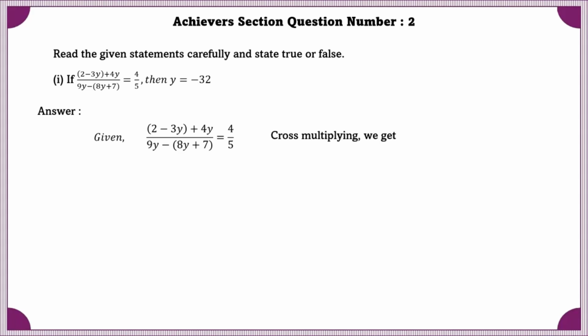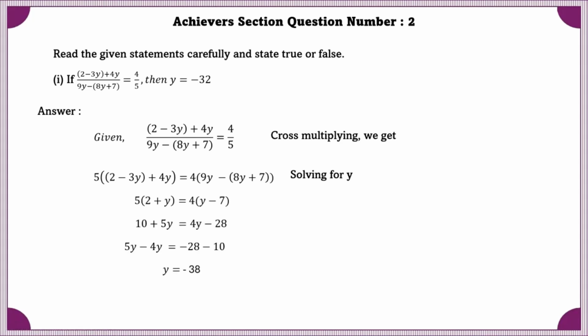Let us cross multiply and we will get 5 into (2 minus 3y plus 4y) is equal to 4 into (9y minus 8y plus 7). Now we can simplify and solve for y. If we do that, we'll get y as minus 38 and not minus 32. Therefore, statement 1 is false.